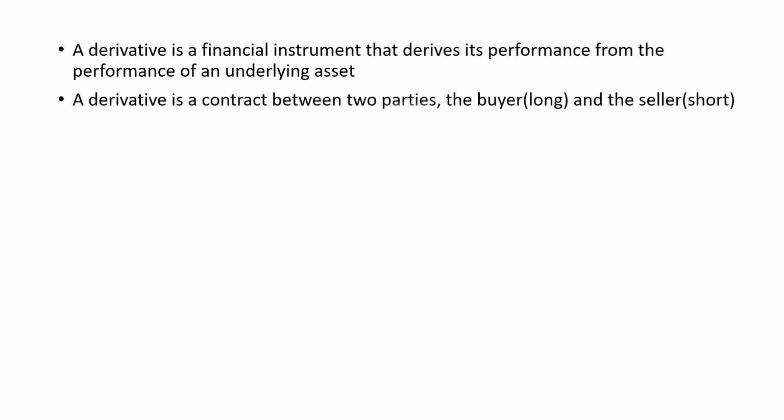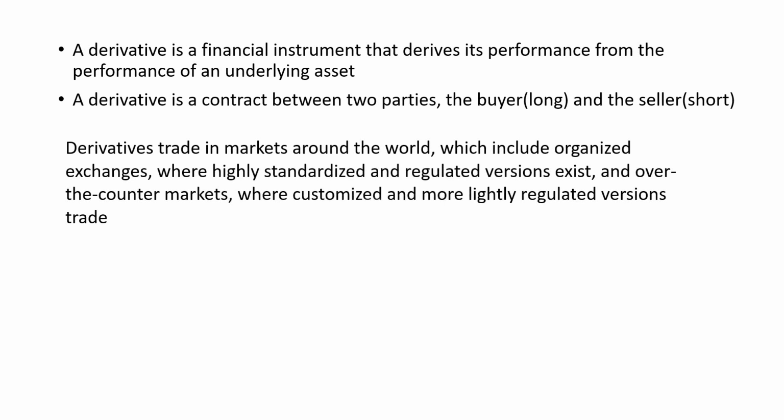So let's talk about derivatives. A derivative is a financial instrument whose value depends on the performance of the underlying asset. The underlying asset could be a stock, a commodity, or a bond. That is, I make a contract today and its obligation will be due in the future. There are two parties to the contract: the buyer, who is the long, and the seller, who is the short, and it is traded in two markets.